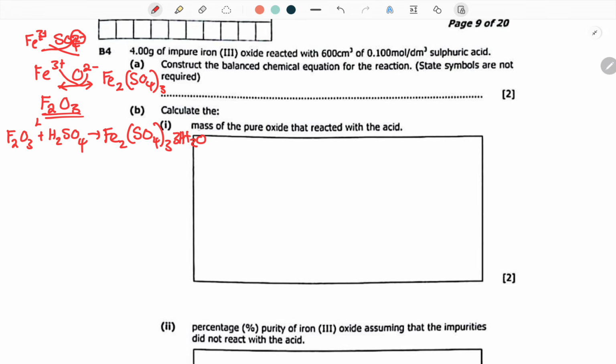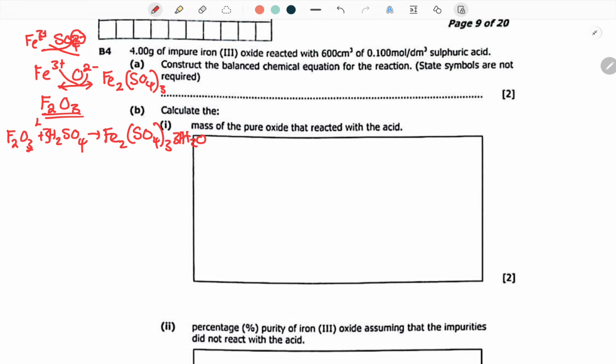If we put a 3 here, how many oxygen do we have? So this is going to be 12 plus 3, 15. And then if we put a 3 this side, 3 multiplied by 4, 12. 12 plus 3 is 15. So oxygen is balanced. Now this is a balanced equation because everything else is balanced.